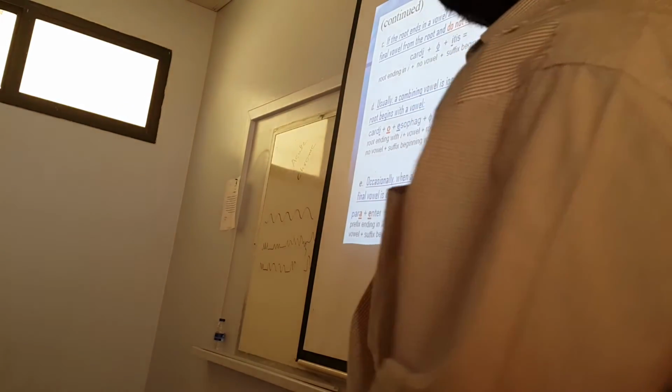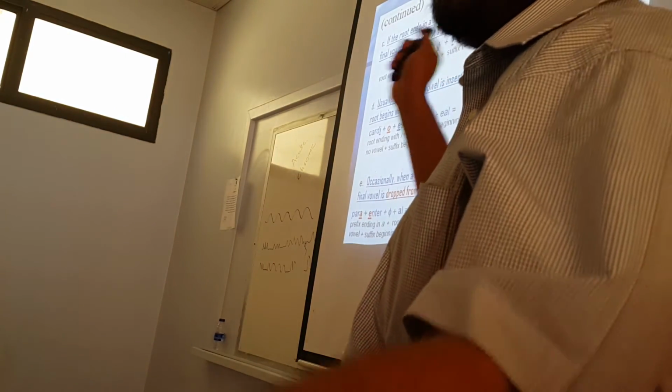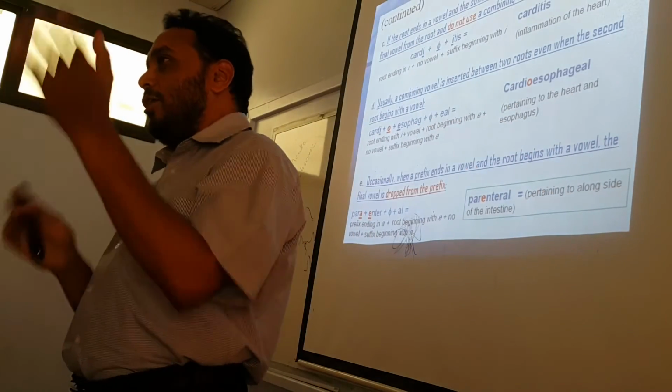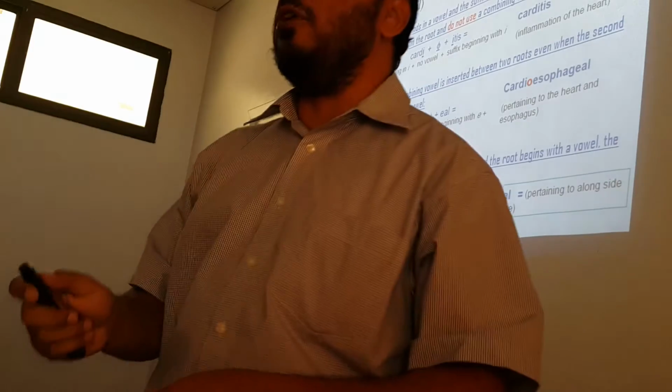Cardioesophageal. Because it looks odd to say cardioesophageal. So a combining form is added when the first root is ending in a vowel and the second root is beginning with a vowel. But my additional explanation is that the vowel is different for the second root.